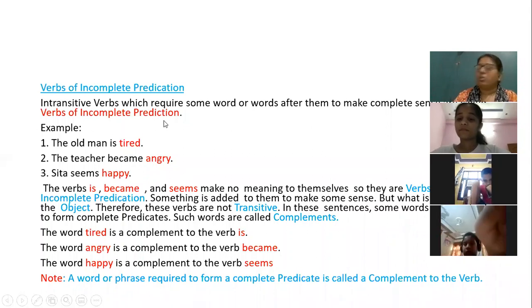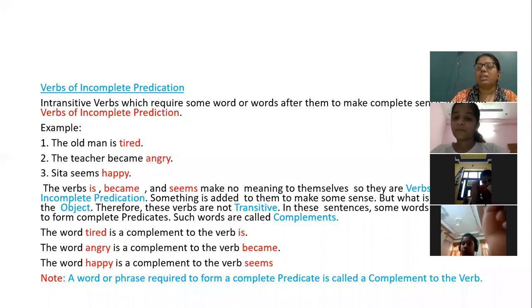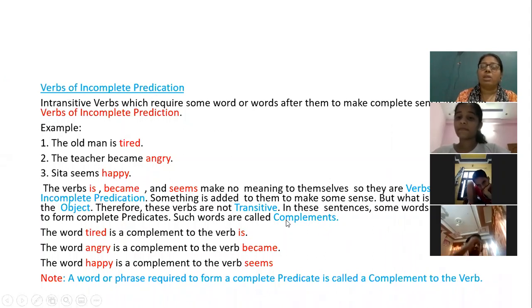Children, in your course, it is only complement. In your exercise 5, which is given on page number 19, you have only complement. But until and unless you understand what verbs of incomplete predication are, you will not be able to understand complements. That is why I have explained verbs of incomplete predication, so that it is clear.